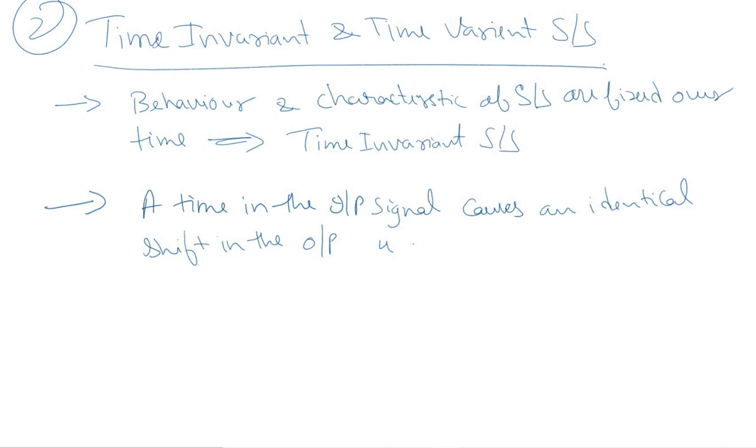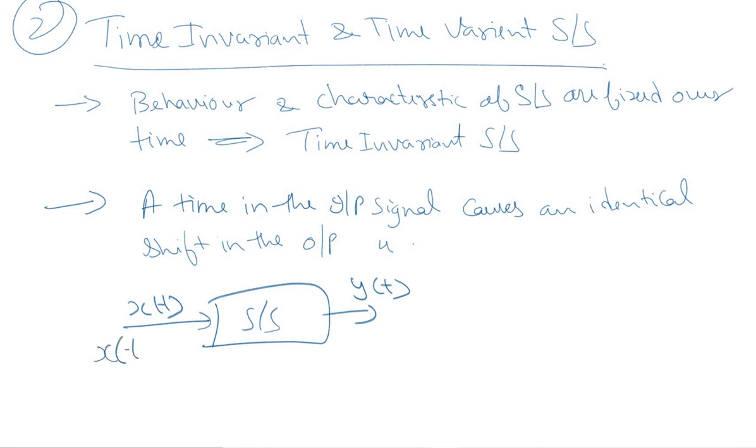Such a system is known as time invariant system. That means if we have a system and let's say the input is x of t and the corresponding output is y of t. So if we shift the input signal by t naught, if the output signal is y of t minus t naught, that means a time shift in the input results in a similar time shift in the output, then the system is said to be time invariant.